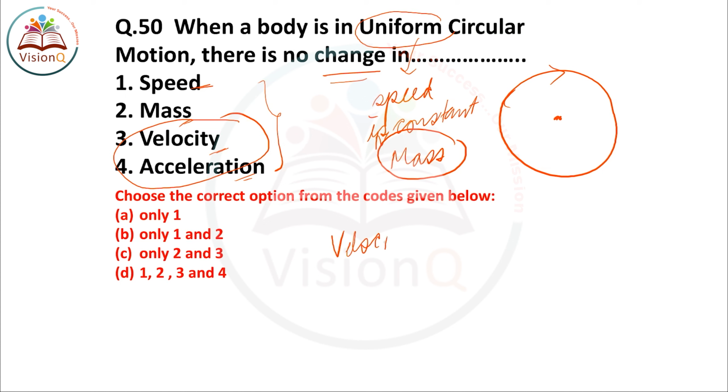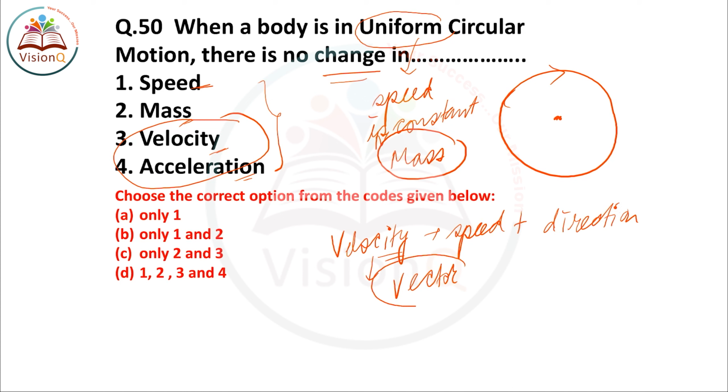Velocity depends upon the speed plus the direction, because velocity is a vector quantity. Those quantities which have magnitude plus direction are vector quantities, and those quantities which have magnitude only but no direction are known as scalar quantities. Now velocity is a vector quantity because it depends on the direction also plus the speed. Now at every point of the motion of the body, direction will not be the same. Direction will be tangential to the motion of that body. It is tangential.